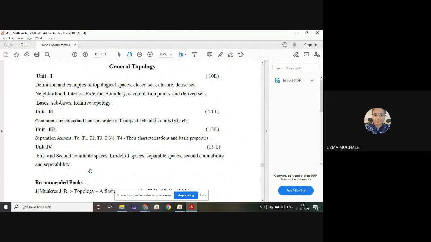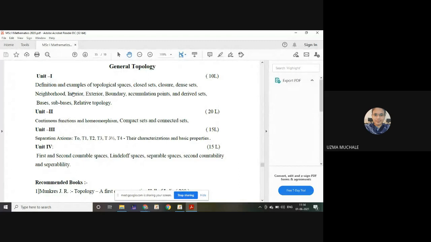It seems to be very little in the syllabus, but it is very vast, and we have to cover it in only 2 months. It seems very compact, but actually this third unit, T0, T1, T2, T3, T4, this complete third unit, if you write it in your notebook, may take a whole notebook. Continuous function, homeomorphism, compact space are easy. Only the third unit is big, and the starting one, that is basic definitions.